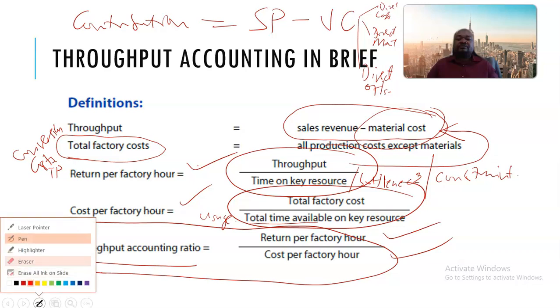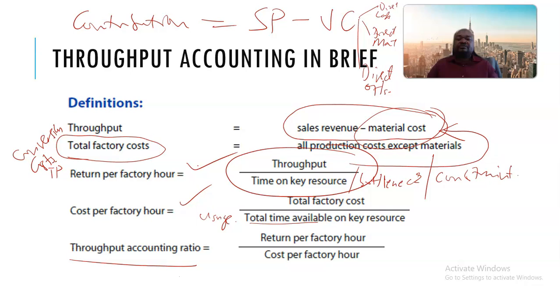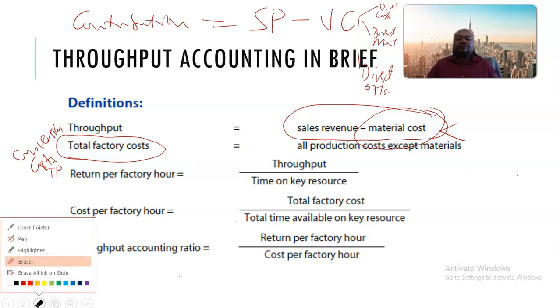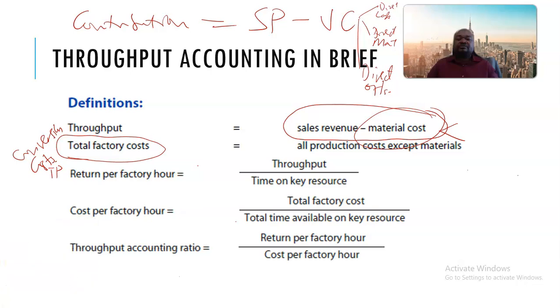Let me try to clean up the screen, so that when we talk about this, we won't confuse you. All right, so that's how you get the variables for this element. That's how you express the time on key resource. The key resource was the process alpha, and it was a limiting factor because its throughput was lower per hour.